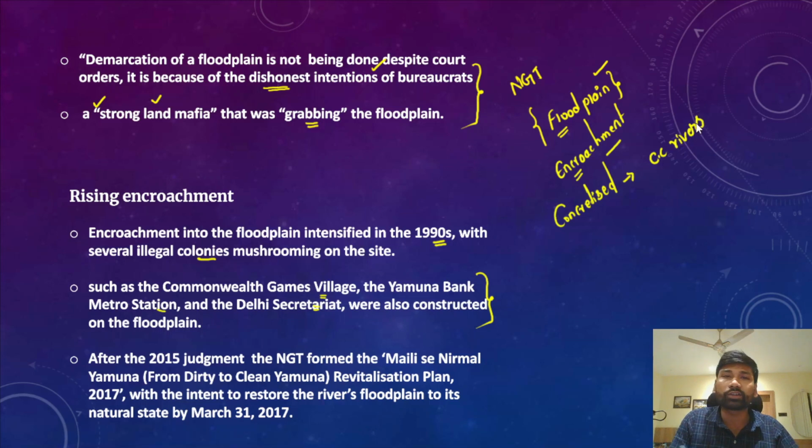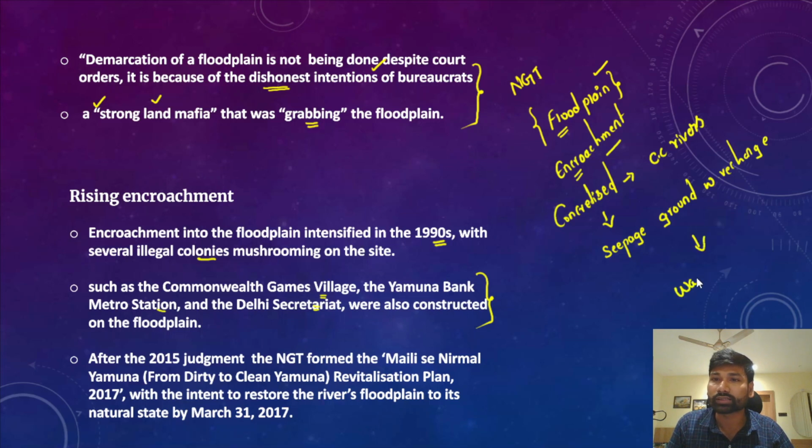Now apart from reducing the carrying capacity of rivers, these concretized structures would also prevent the seepage or the infiltration of the groundwater from the floodplains. So there will be no groundwater recharge from the floodplains. That also creates a water crisis, like what Bengaluru has been experiencing now.